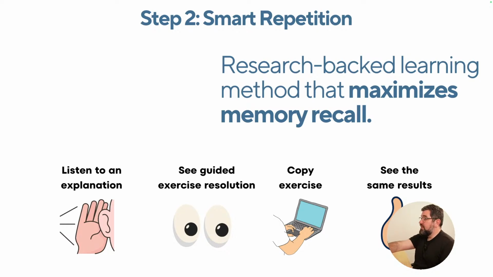So this is the method that you've got to use to learn these concepts. You've got to understand what it is. You've got to listen to an explanation about what you're going to learn. Then you're going to see someone working out that concept, okay? After that, you're going to copy that code by yourself, and then you're going to make it run. So in a very short cycle, and this takes just 2 to 3 minutes, you're going to be able to see everything end to end.